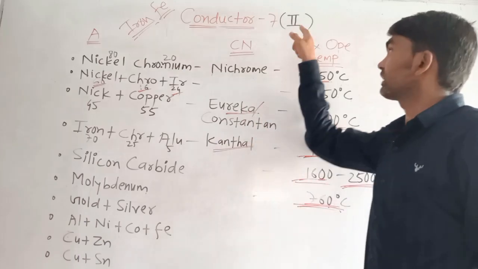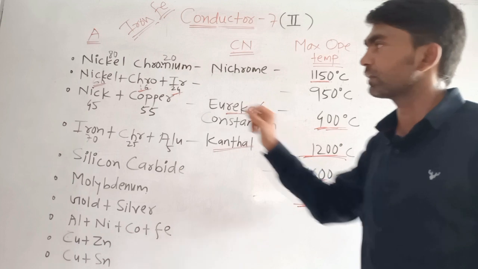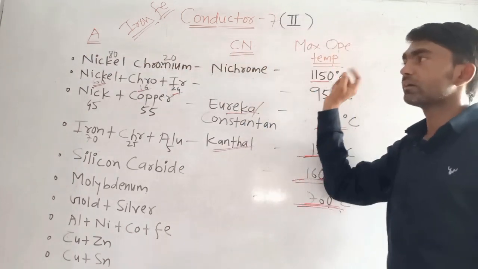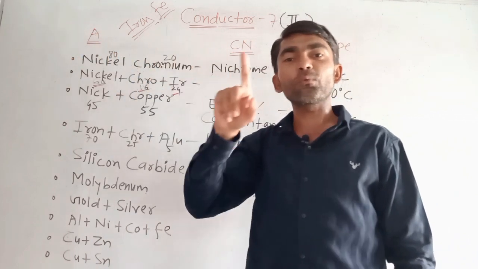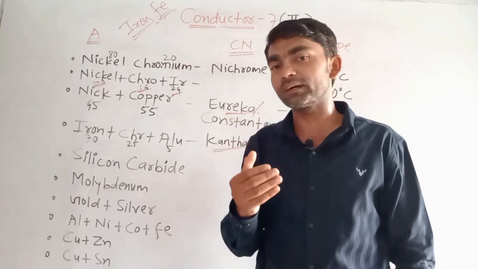Hello guys, this is the second part of conductors. Here I have written alloy, commercial name, maximum operating temperature. Guys, alloy means what? Alloy means there is more than one atom or one element. We can say this composition is an alloy.